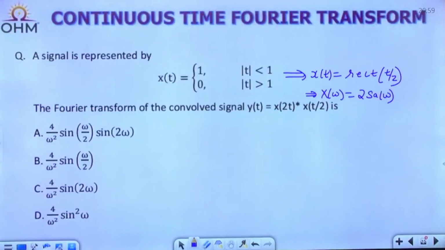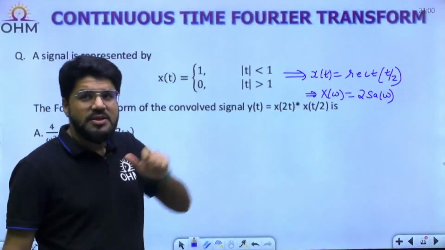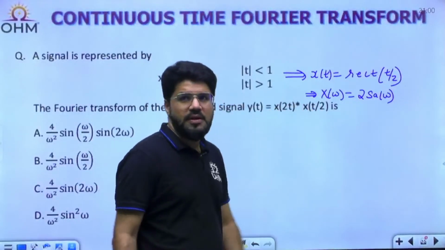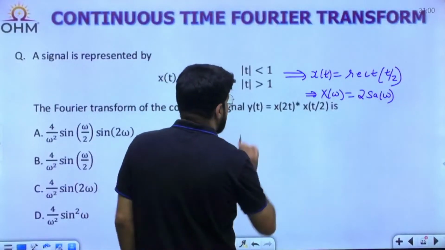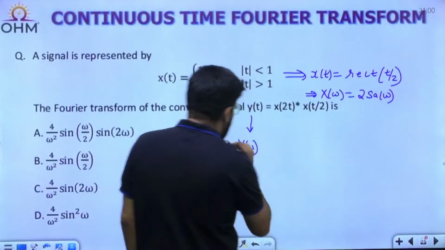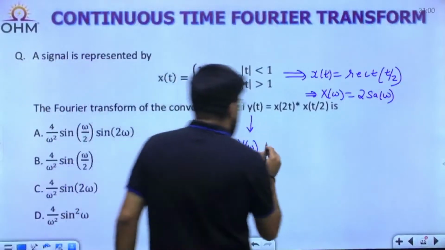What is the Fourier transform of x(2t) convolution x(t/2)? Now see, it is a mixture of two properties: the scaling property and the convolution property. First let me apply the scaling property. Let the Fourier transform of y(t) be Y(omega).